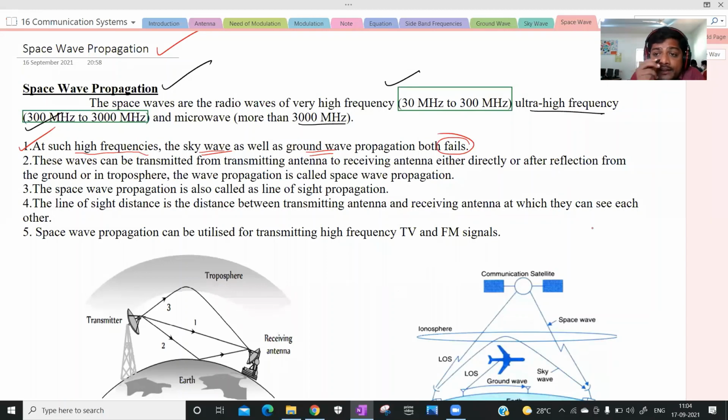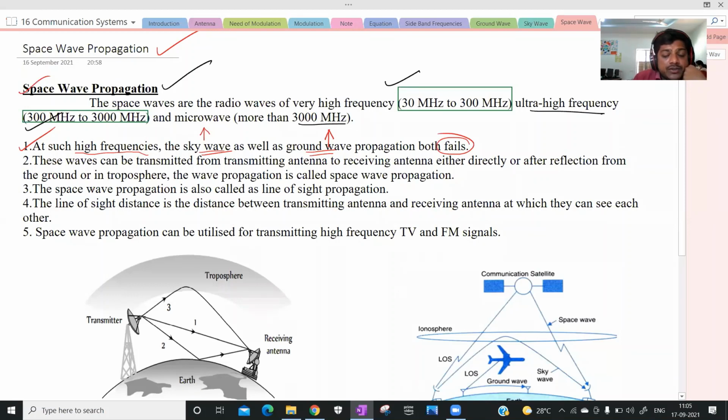Because if you increase the frequencies, the attenuation also increases in the ground wave propagation, so it is not suitable. And the sky wave is similar, because these two are reflected. That's why for high frequencies we use space wave propagation.